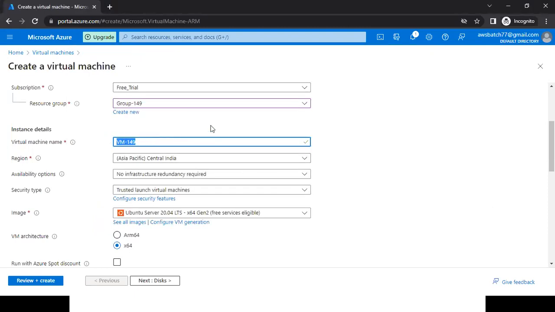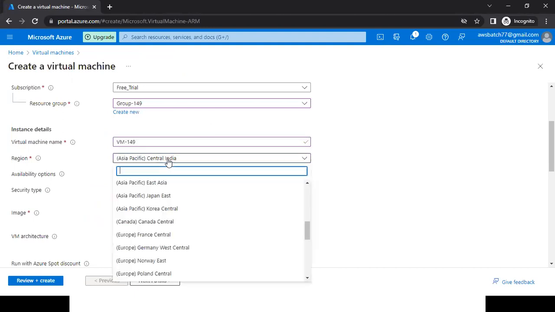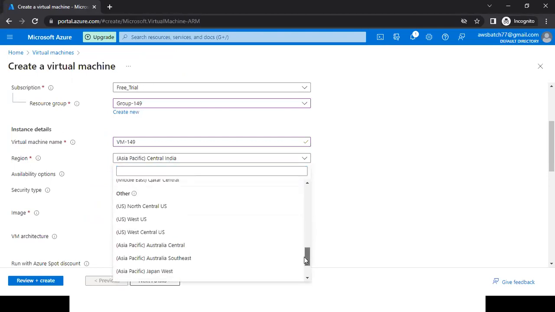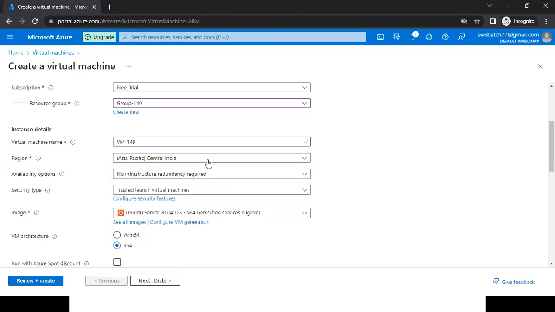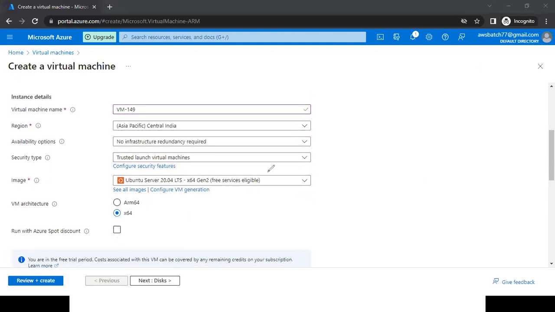So here is the virtual machine name. In which region am I going to create it? By default, it is taking Central India. So here are the other regions which I'm getting. I'm going with my default region, Central India. Scroll down. So we have given the name, we have given the region. These are not mandatory fields, so I'm going to skip these options. I'm not changing anything.